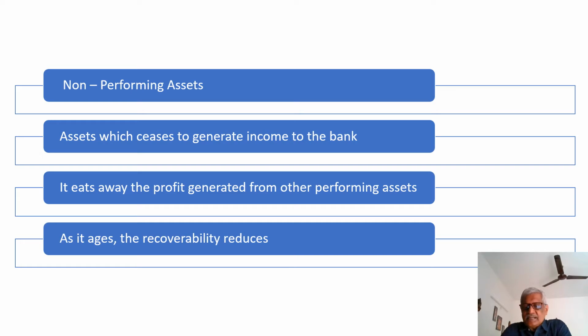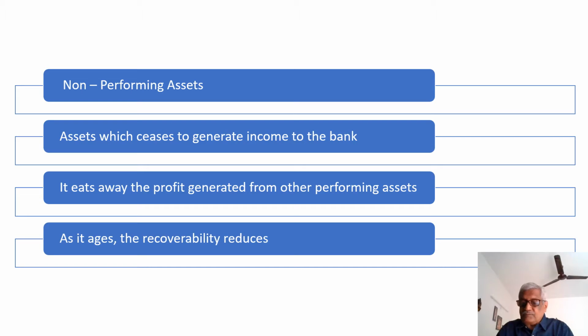Naturally, it is the asset which ceases to generate income to the bank. It has stopped giving any income to the bank. And not only that, the non-performing asset eats away the profit generated by the performing assets. The bank has made profit out of the income received from the performing assets, and I have to make a provision for bad debts.